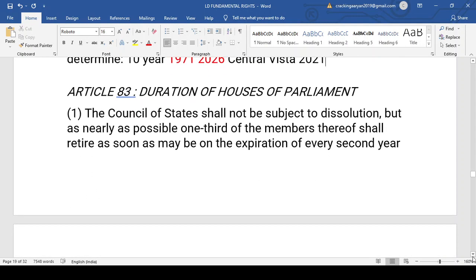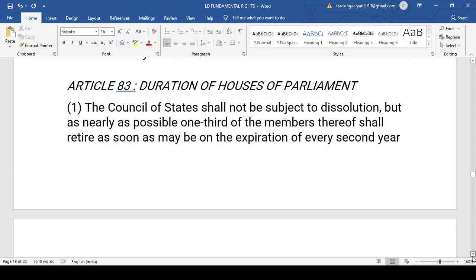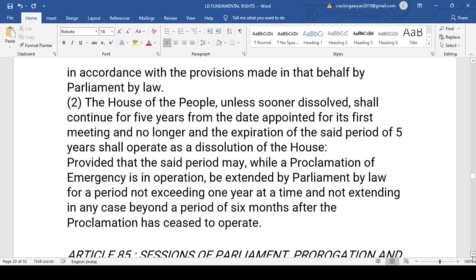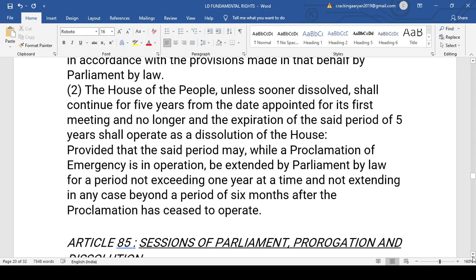Now here also you don't have to remember Article 83, that is the duration of the Houses of Parliament. You must remember the article as a law student, but the most important thing is the duration. First is the Rajya Sabha. As we know, the Rajya Sabha is a permanent house, it cannot be dissolved. The tenure is 6 years, and the House of the People will continue for 5 years until and unless it has been dissolved. After the expiration of the 5 years, it will automatically get dissolved.